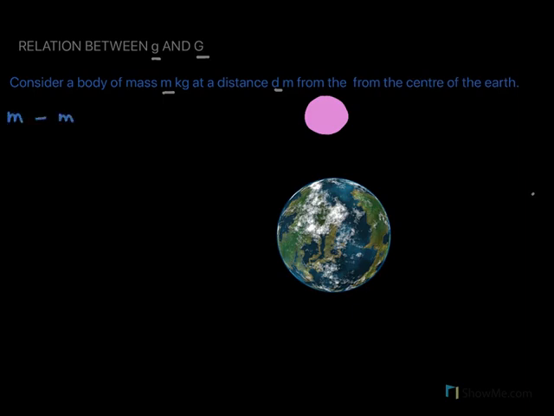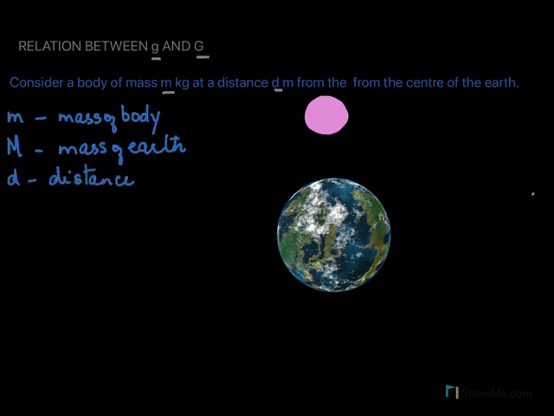So the small m denotes the mass of the body. The capital M will denote the mass of the earth. The d is the distance of the body from the center of the earth.